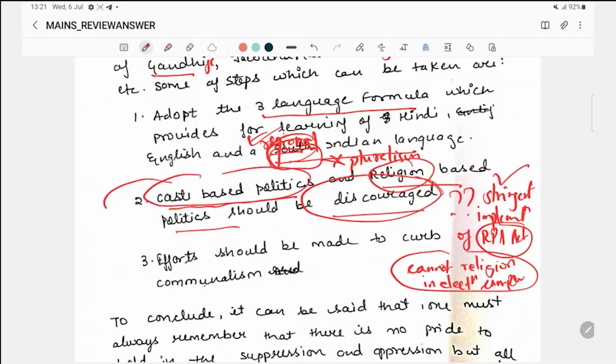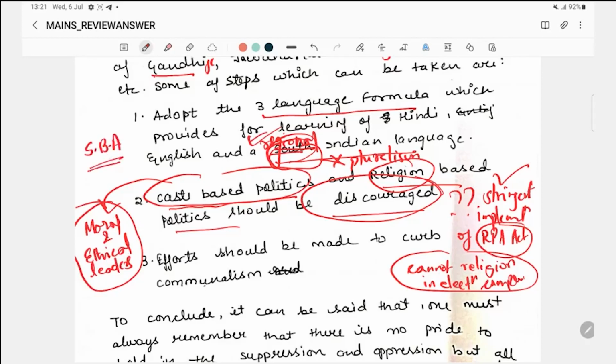Caste-based politics can only be reduced through moral and ethical leaders. It is the leader who needs to take the front step or initiative. For example, Swachh Bharat Abhiyan is now a big success because it was promoted by our PM on a national level, and in a way it changed our mindset.